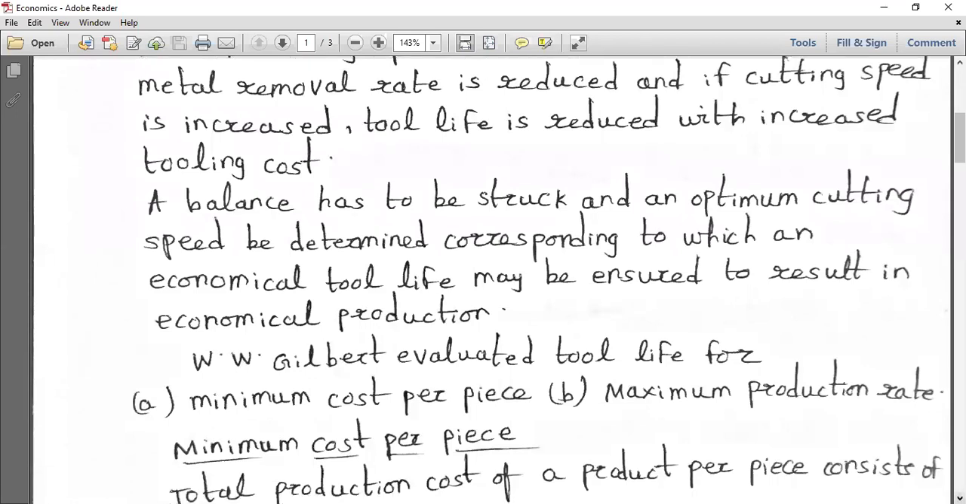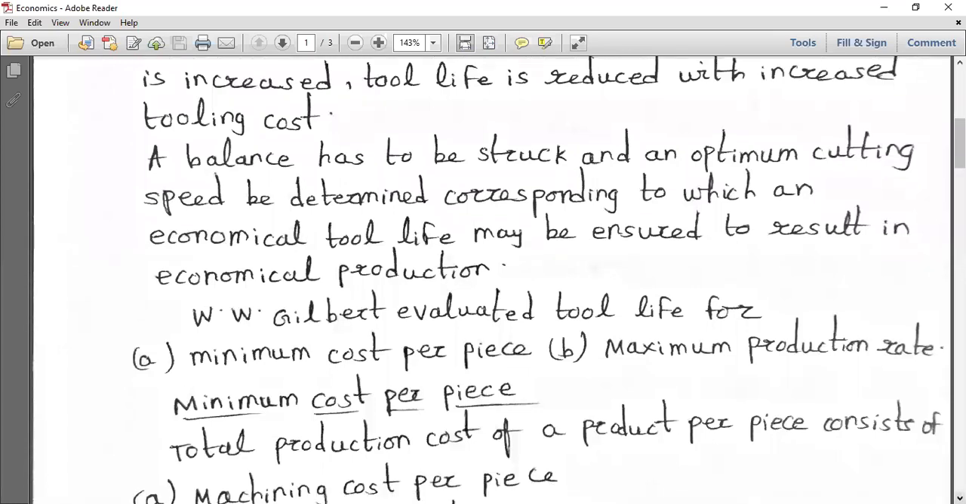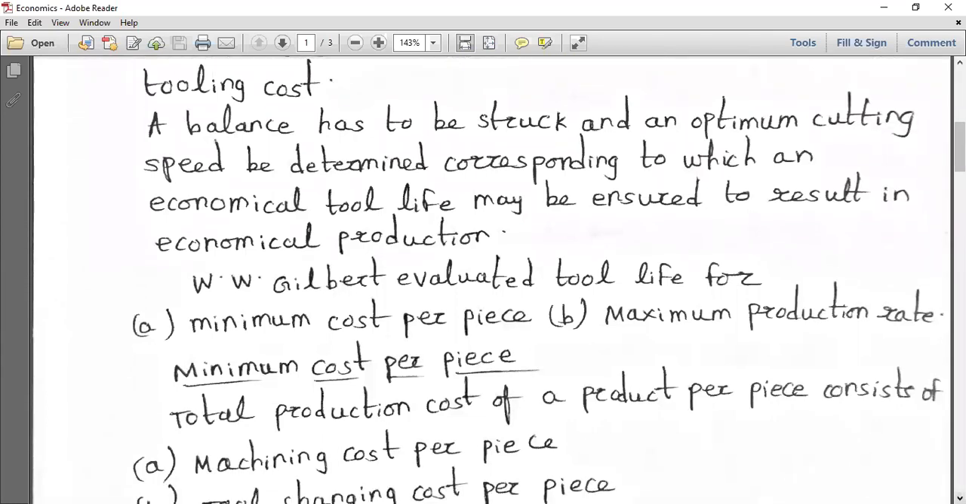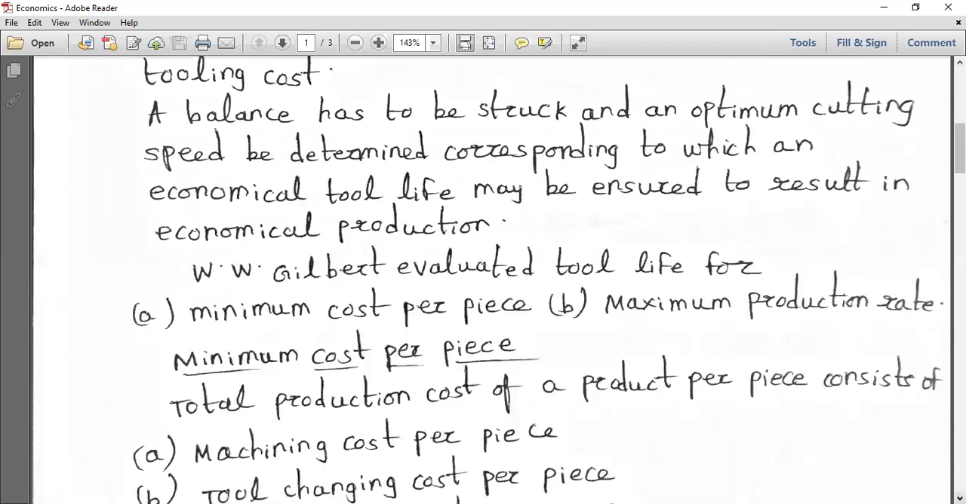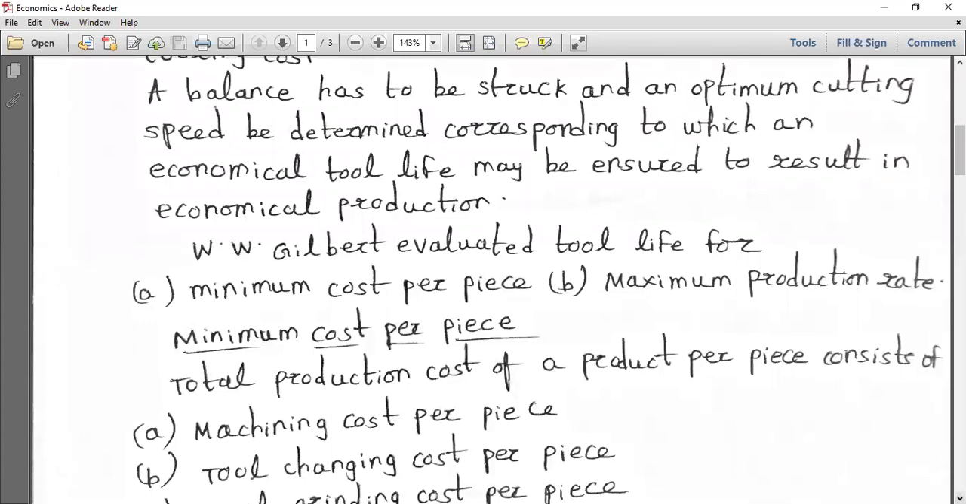But you have to know this concept of economics of metal machining. So what we have to do is find the minimum cost per piece. The total production cost of a product per piece will consist of the following things. First, the machining cost per piece: how much we have to spend per piece.